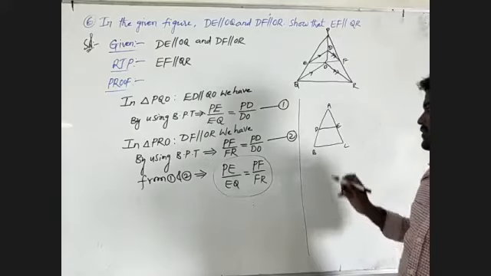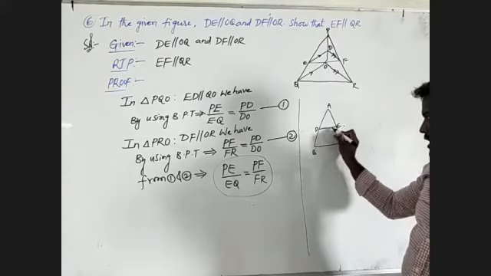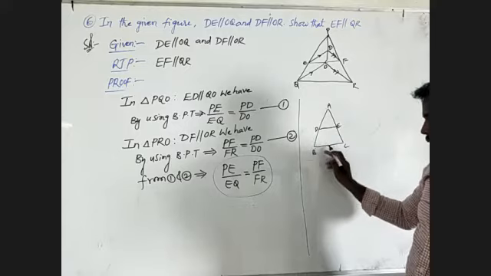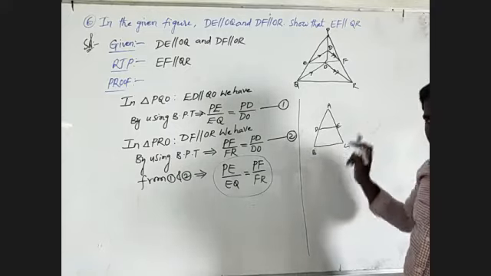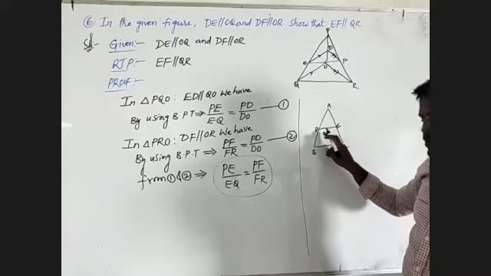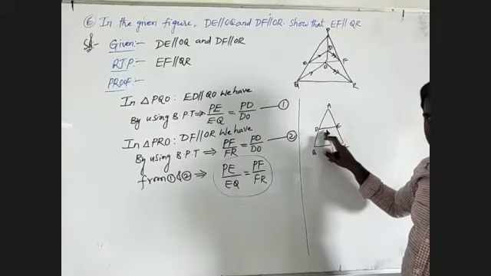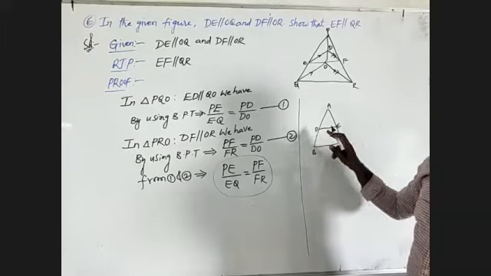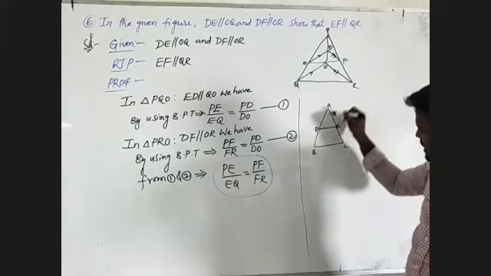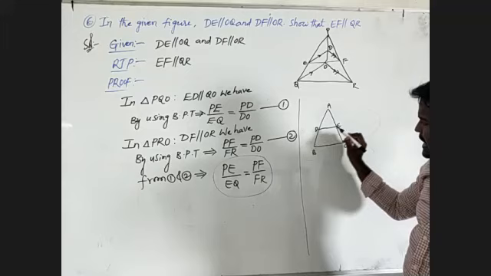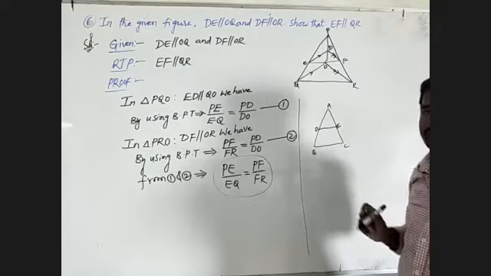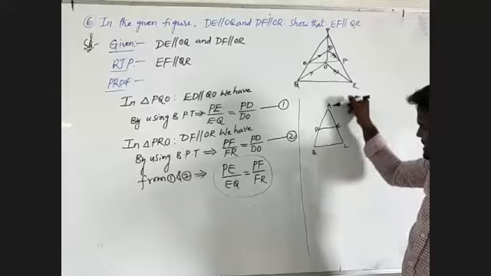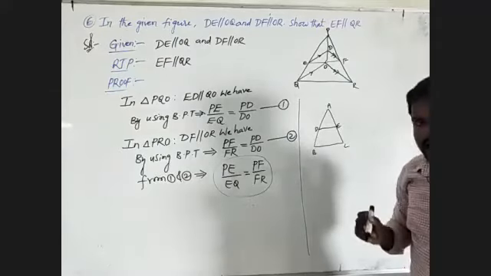It tells that if a line is drawn parallel to one side of a triangle to intersect the other two sides at distinct points, name them D and E, then the other two sides are divided in the same ratio.